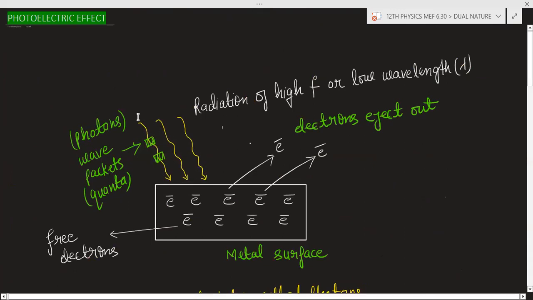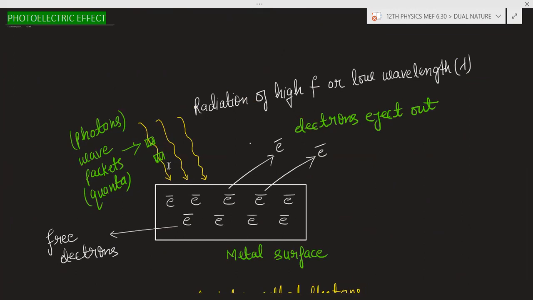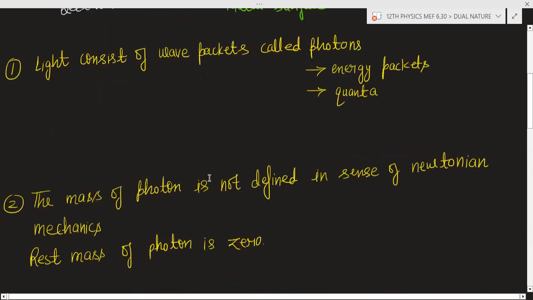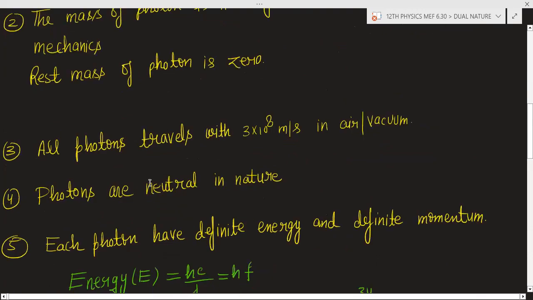If you increase the intensity, the energy of these photons will not increase, but the number of photons will increase. I will explain this with the help of an example.